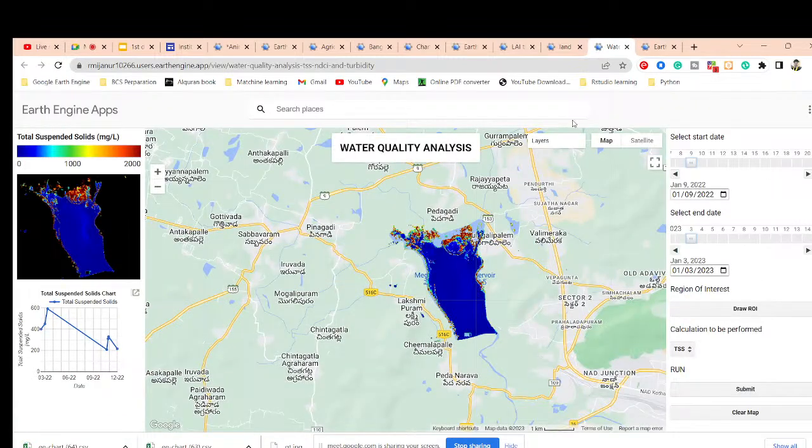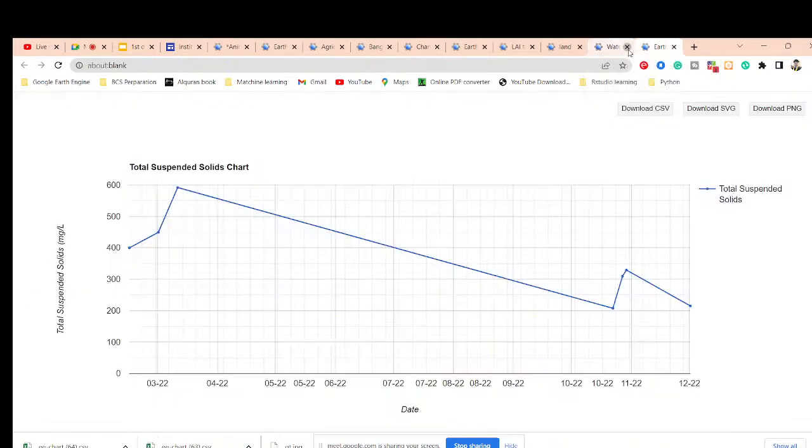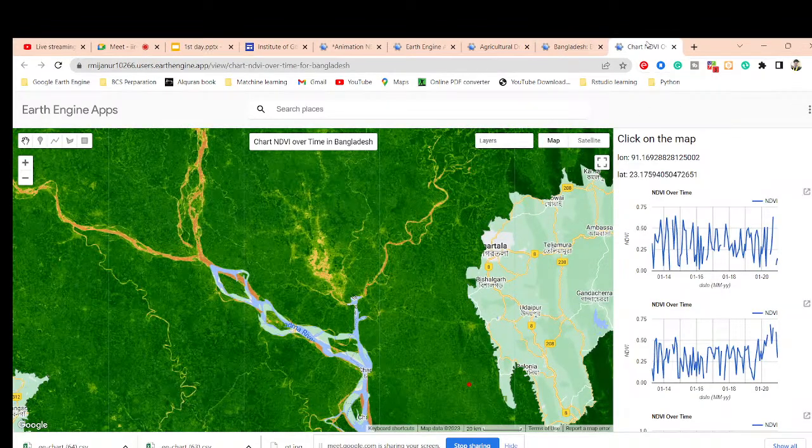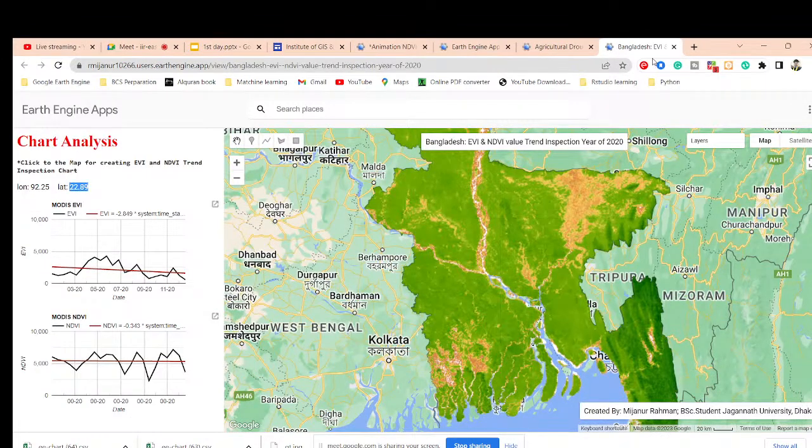So basically this type of web application we can easily create on the Google Earth Engine platform. And not only for that, using this same concept, we can develop any type of web application. I can easily add that. I will also discuss all of the basic things about this web application, then I hope we can easily learn all of them.